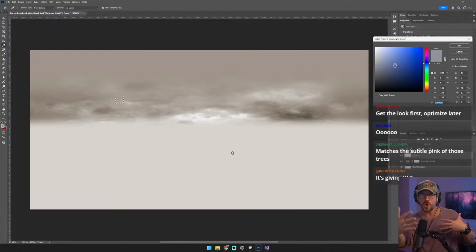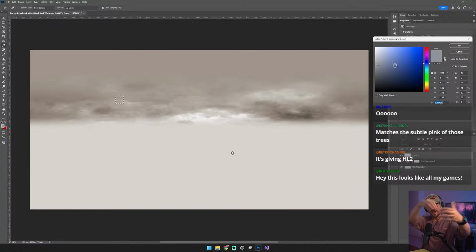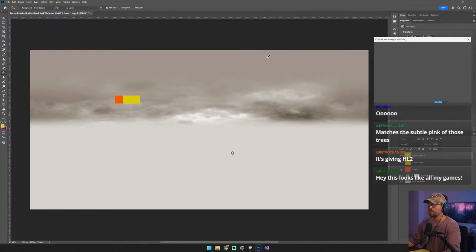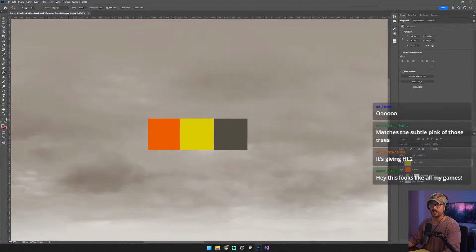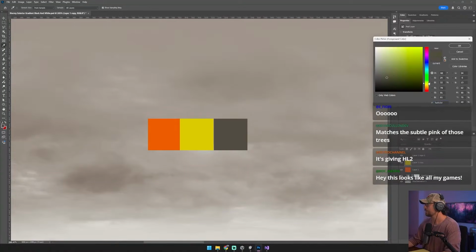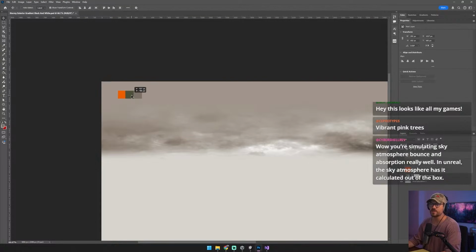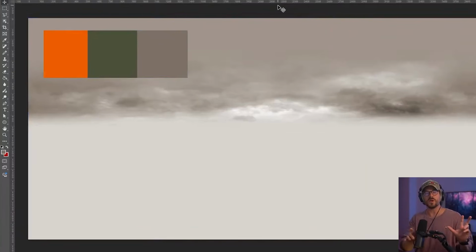If you have a low saturation background, and then you have a vibrant orange, like a burgundy, a rusty red, like this, you can make your scene look really interesting. You may even be able to get away with a vibrant yellow. Let's try that one. We'll use a dark, low saturated brown. That's kind of cool. I think I want to make this one a low saturation green. There we go. So this is our color palette, guys. This is our color palette for this scene. So that's what I like to do when I'm working in a scene.